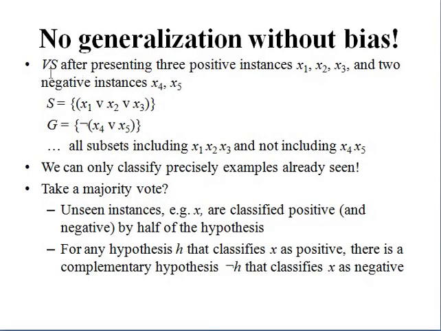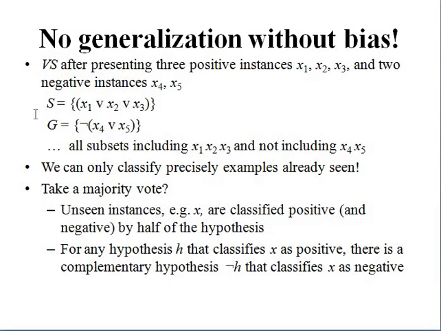Here, VS is the notation they are using to represent the version space. After presenting the three positive instances x1, x2, x3 and two negative instances, it is like this. The S boundary is x1 disjunction x2 disjunction x3, and the G boundary is the negation of x4 disjunction x5, all the subsets including x1, x2, x3 and not including x4 and x5.